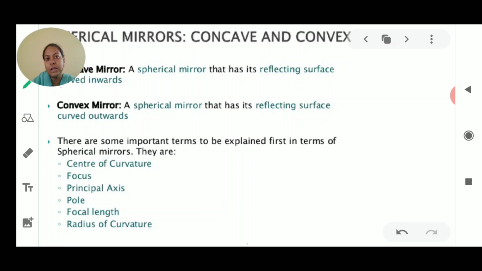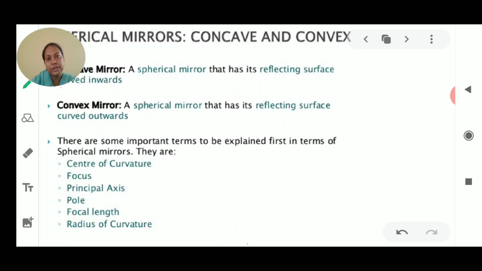So reflection is the bouncing back of light once it strikes any shiny surface or any reflecting surface. And what is the meaning of the word refraction? Refraction here means the bending of light when it moves from one medium to another medium of various densities. So later on we discussed the very first topic, that was reflection of light.